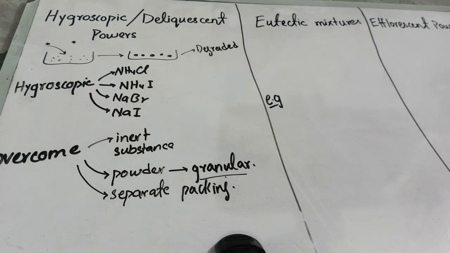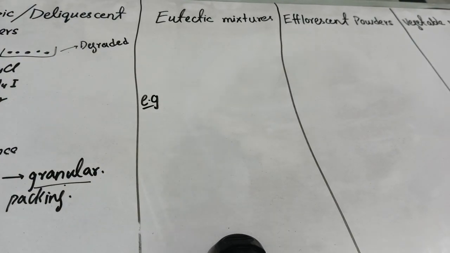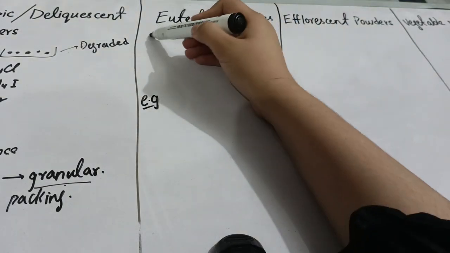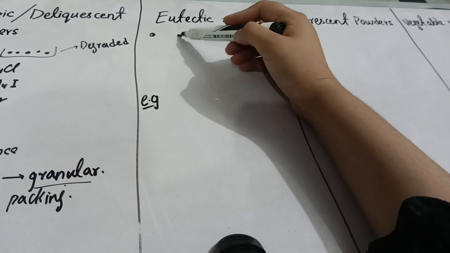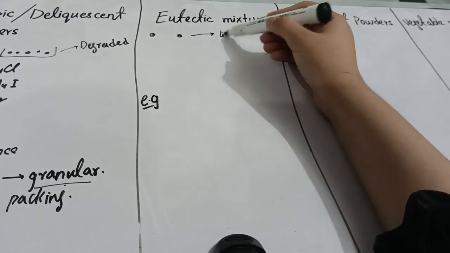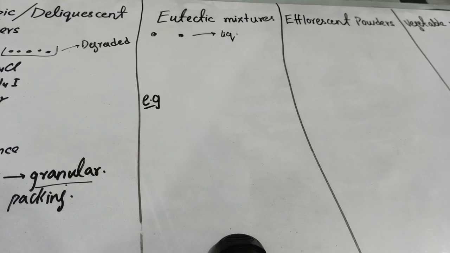Now, the next type of powder and the drug which is used is eutectic mixtures. So what are these eutectic mixtures? First of all, I will define it to you. Eutectics are such kinds of mixtures in which when we mix two substances, they convert themselves from powder into liquid. So what are eutectic mixtures? Let's suppose this is one substance and this is another substance. When we mix both of these, then what will happen? These are powders, and after mixing they become liquid. So these are the eutectic mixtures, and if I give examples of these mixtures, here are some examples like